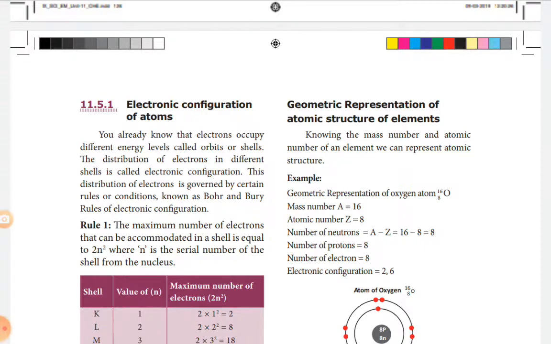We use subshells also for the distribution of electrons.